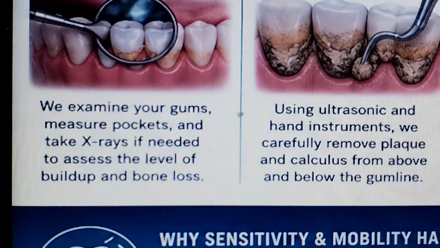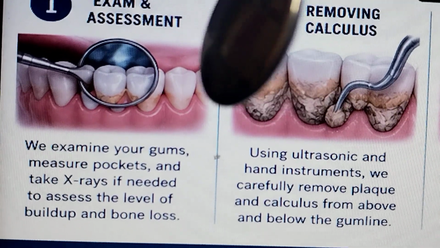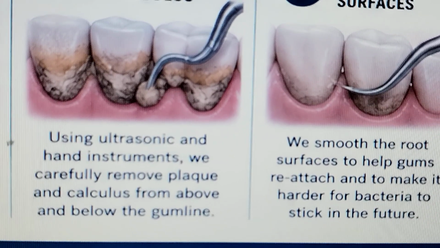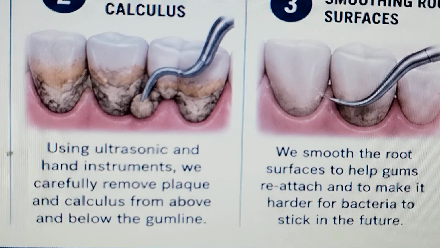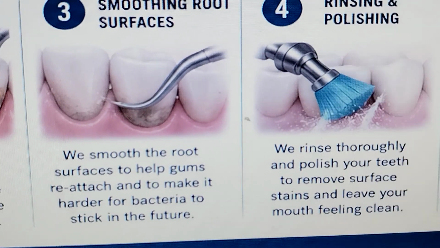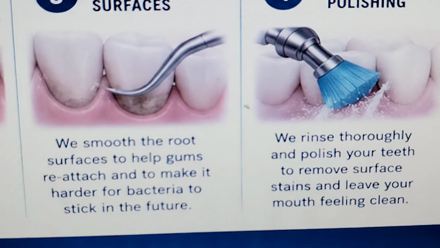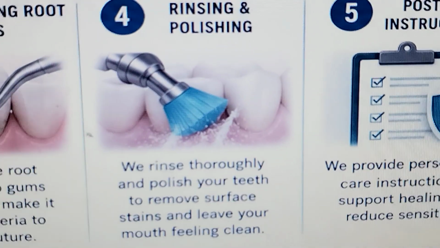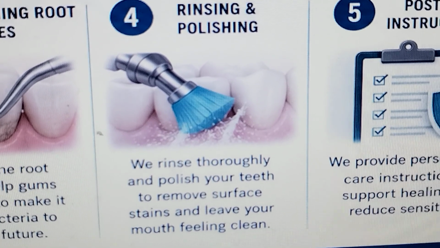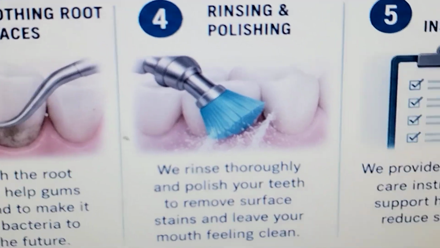First, we do the exam and assessment. We examine your gums, measure the pockets, and take x-rays. Then we use ultrasonic scalers or hand instruments carefully to remove the plaque above and below the gum line. Smoothing the root surfaces helps the gum to reattach and makes it harder for bacteria to stick in the future. Polishing and rinsing: we rinse thoroughly and polish your teeth to remove surface stains and leave your mouth feeling clean.